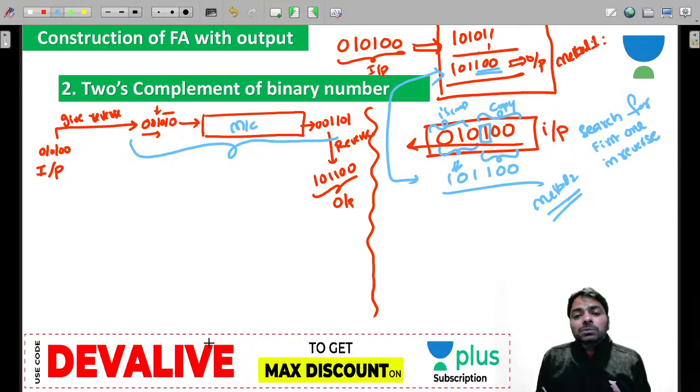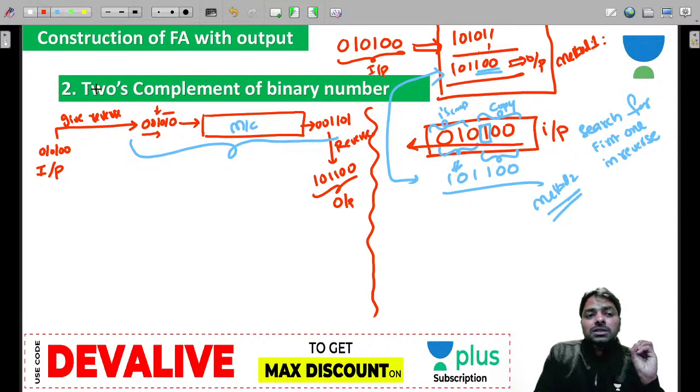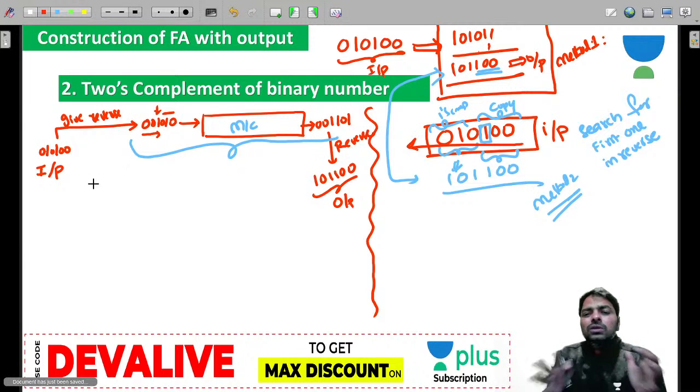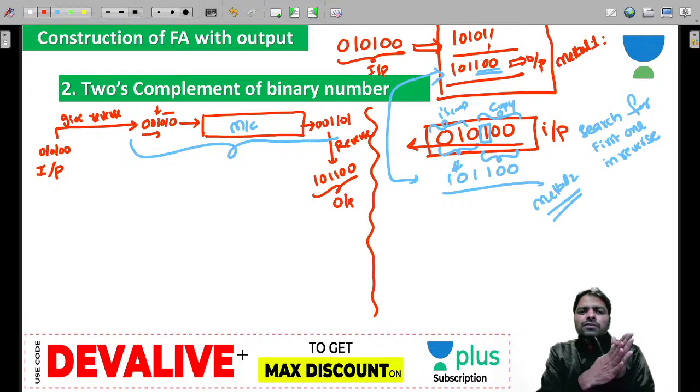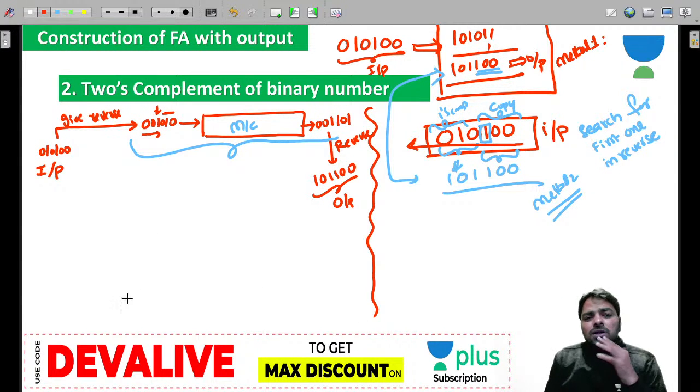Clear? It takes much time to understand because you need to make assumptions to do the twos complement. Are you clear? So you can use other machines to do the reverse if you want. Otherwise, change the machine configuration. Instead of scanning from left to right, do the scanning from right to left. It's also over, right? Yeah. So now how do you do that? Now, what do you do? Output. So first search for the one, right? So any number of zeros, you keep 0 0 0. So I'm trying to build the Milli machine, then I will help you how to convert it into a Moore machine.